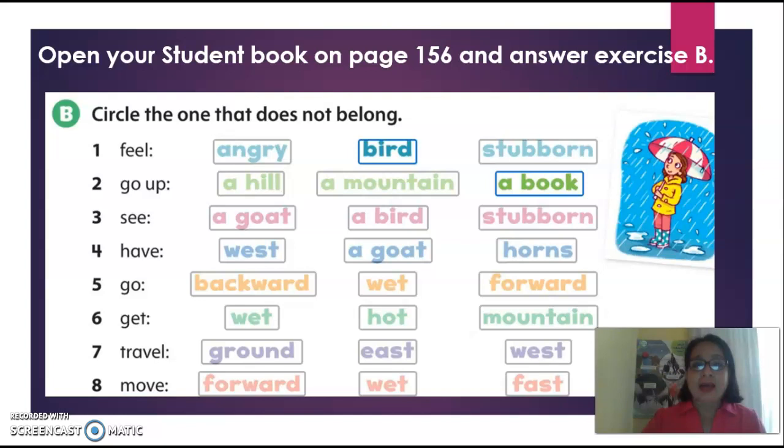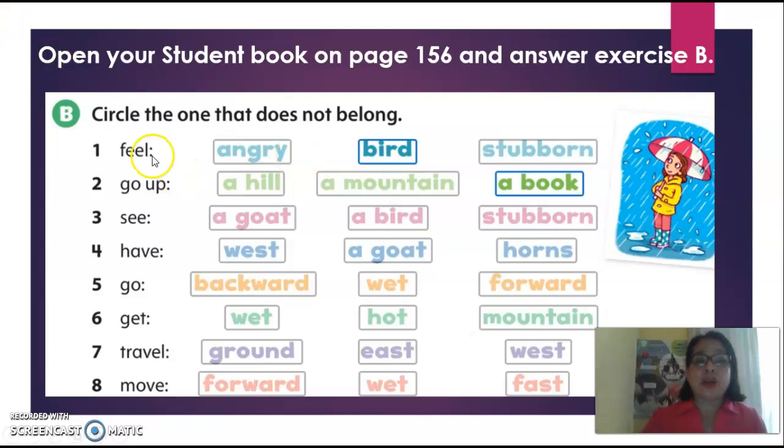Right here we have your book. Your book is already open, correct? You open your book on page 156. You listen and repeat the vocabulary words. And now you will do an activity about the vocabulary, okay? Remember to write the date on the top. Circle the one that doesn't belong. The one that is different, doesn't belong to the group, okay?